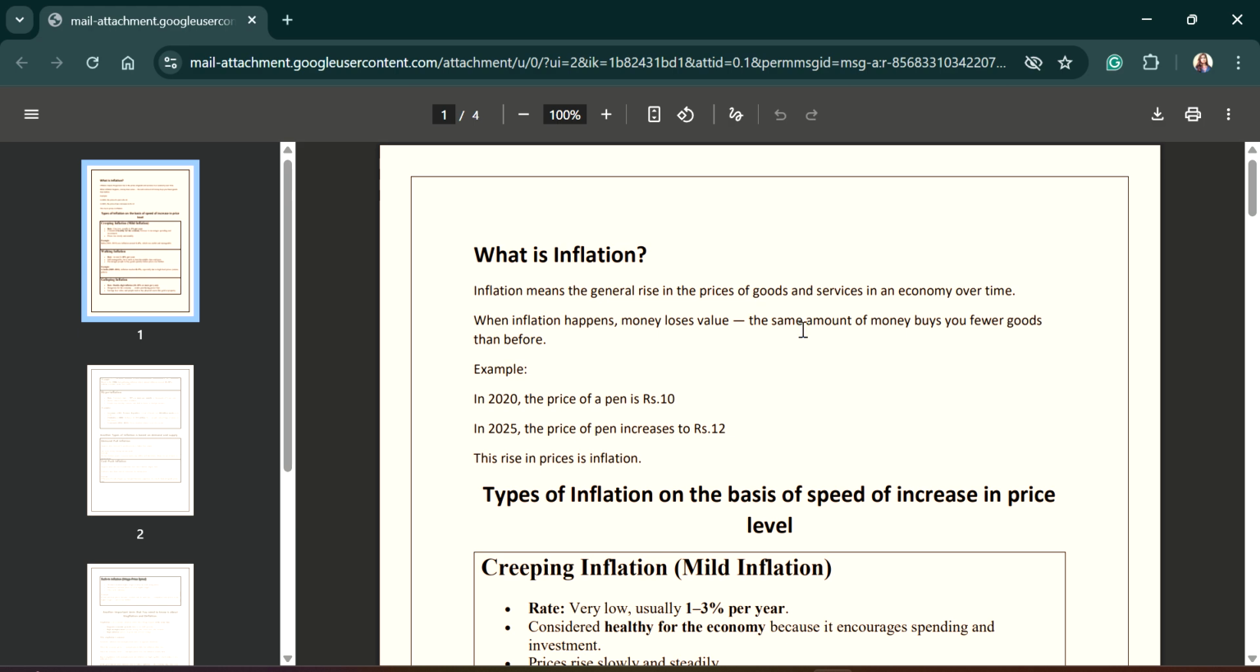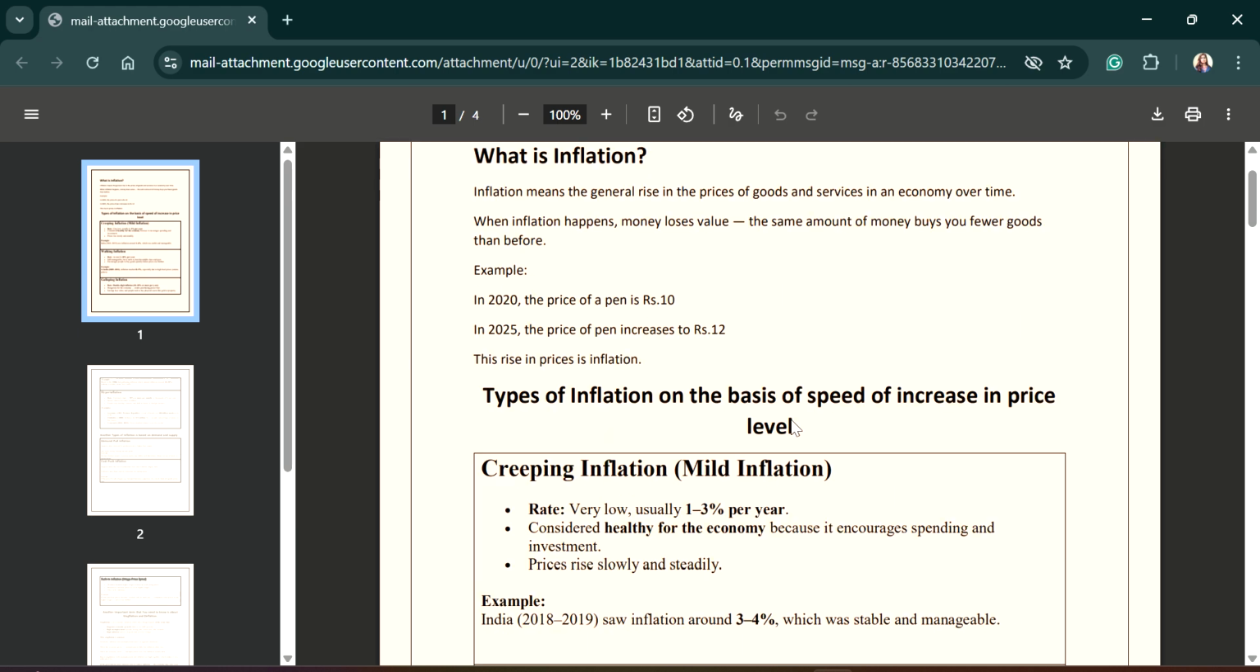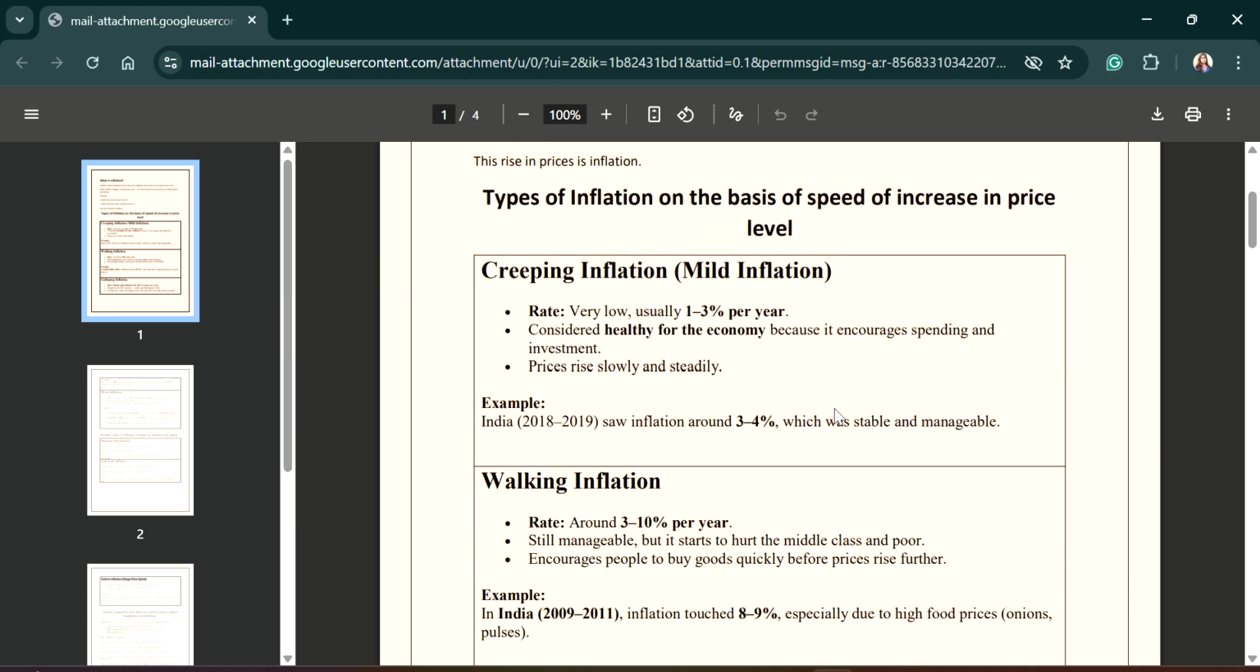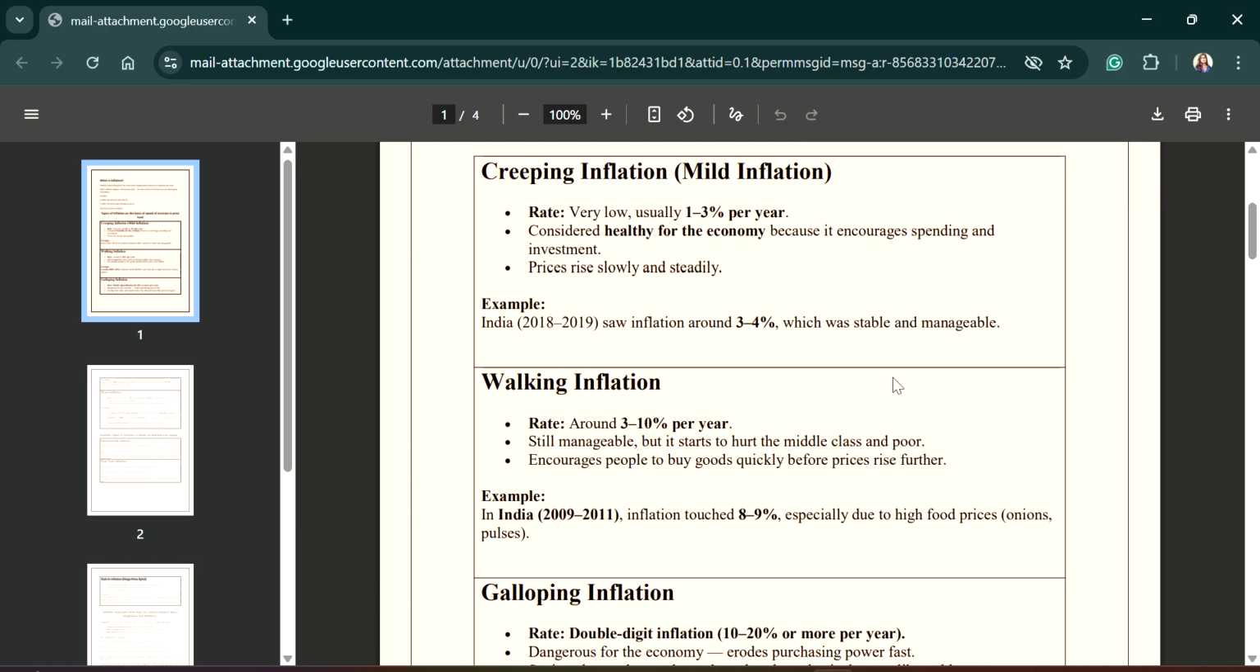Now we are going to classify inflation on the basis of the rate of inflation, or we can say on the basis of the speed of increase in the price level. First is creeping inflation. In creeping inflation, the inflation rate is very slow. The rate of rise of the price level is around 1 to 3%. For example, in the year 2018-19, India experienced creeping inflation. The inflation was around 3 to 4%, which was stable and manageable.